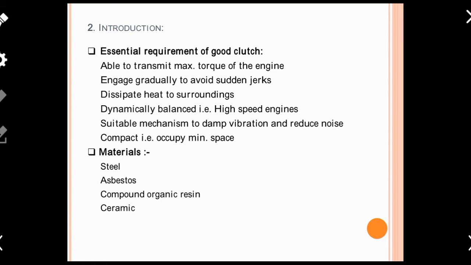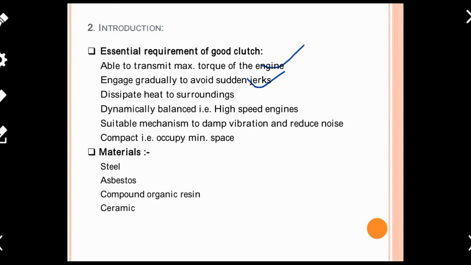The first and very important requirement or property of a clutch is that any kind of clutch that you are purchasing should transmit maximum torque from the driver to the driven side. That means there should not be any kind of losses from the driving to the driven shaft while transmitting torque or power.